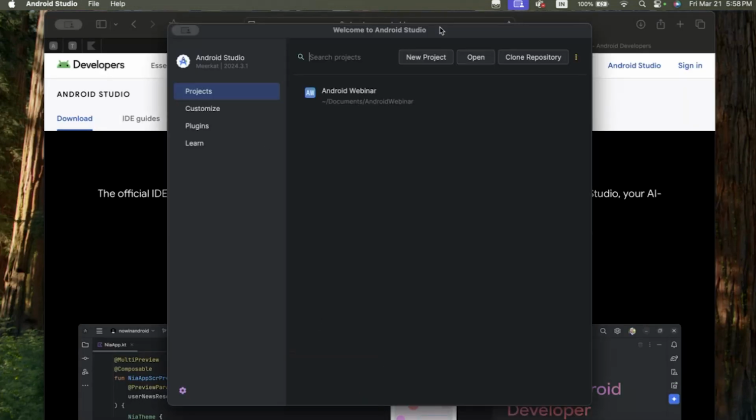This is an overview of Android Studio when you install it. This is the first screen. Now click on New Project.